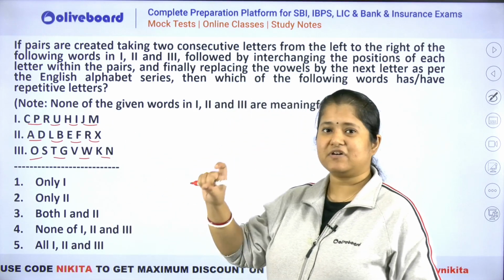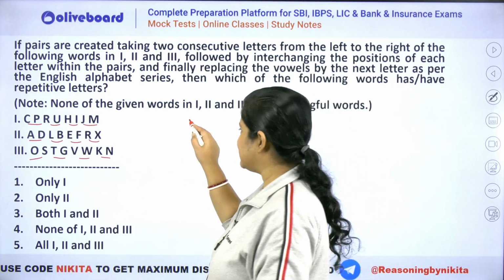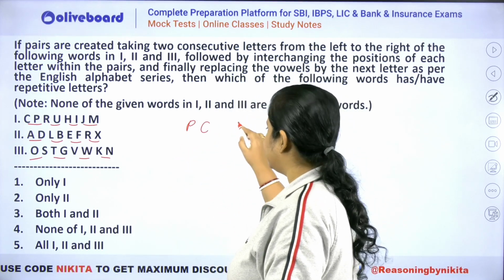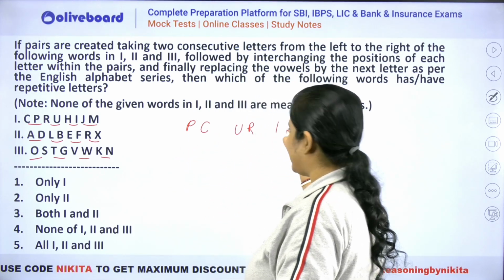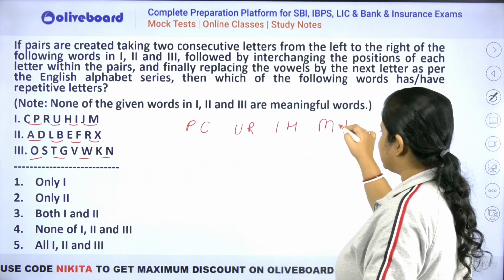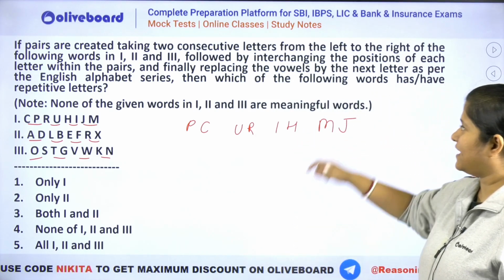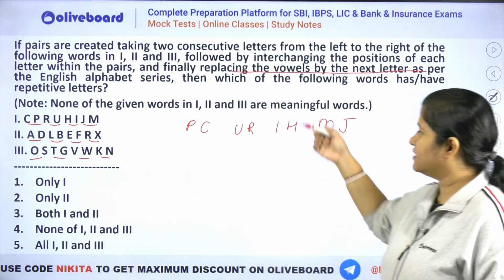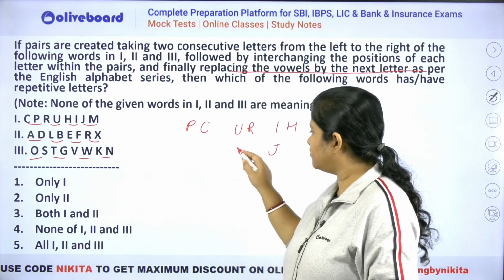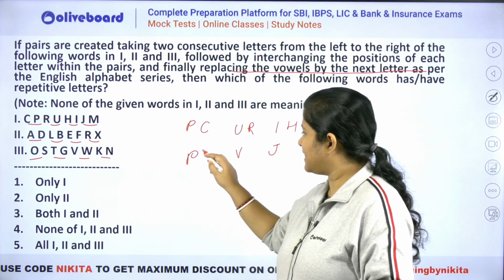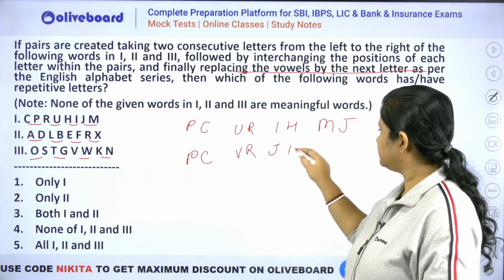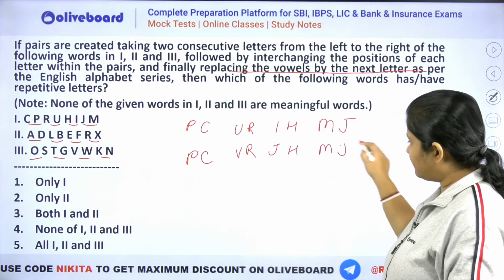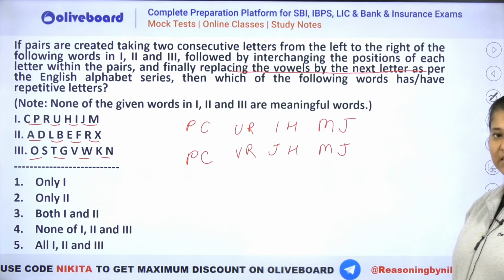Now you have to reverse the alphabets of these pairs. That is, we will have first as PC, UR, IH, then MJ, right? These will be the pairs now. And then what you have to do is that you have to replace the vowels by the next letter, like IJ and UV, right? And everything else remains same. Now you have to tell which of the following words, or let's say options, is having repetitive characters.